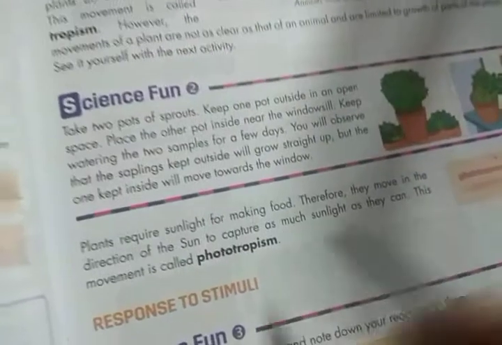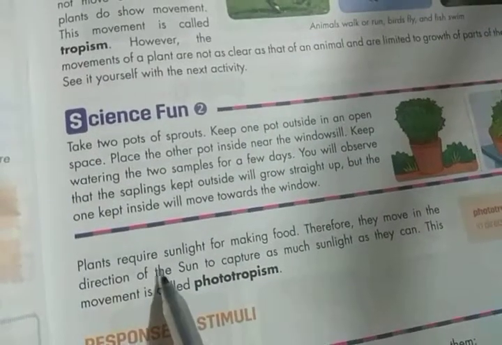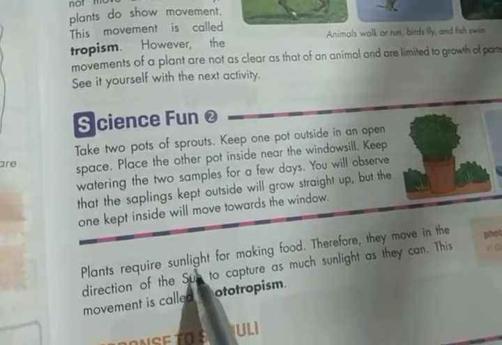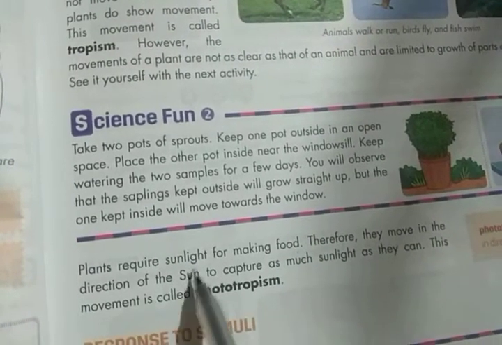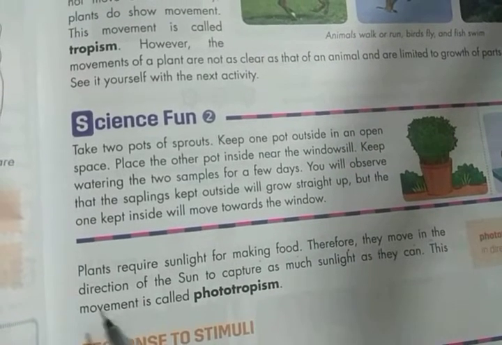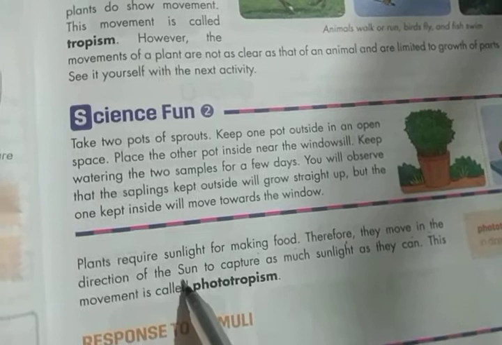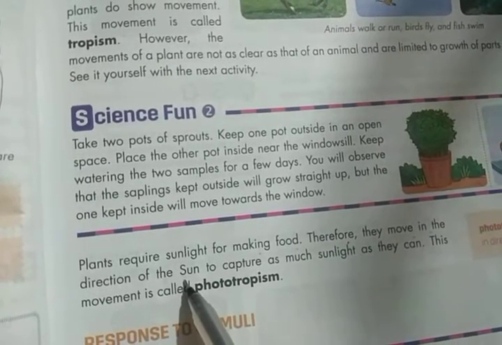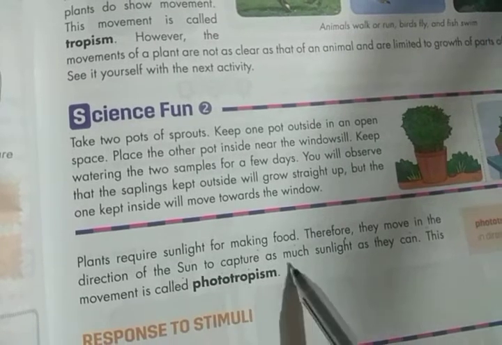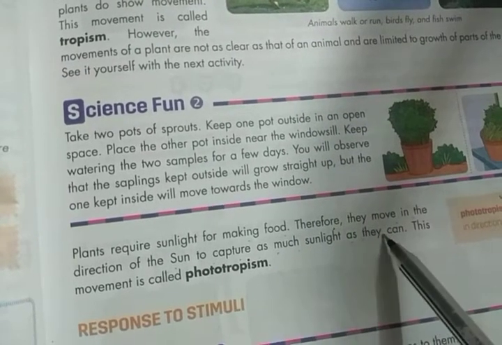Next, plants require sunlight for making food. As we know, plants make their own food. Therefore, they move in the direction of the sun to capture as much sunlight as they can.